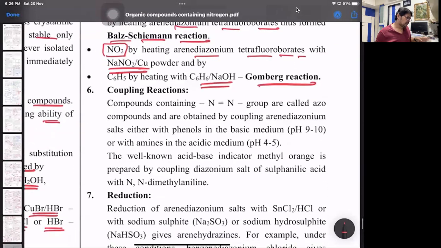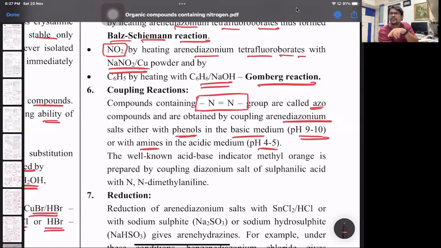The last point to talk about is the coupling reaction. Coupling is formation of azo compounds, which have the N double bond N group. That's called the azo compounds. That's when diazonium salt reacts with phenol in a weakly basic medium, pH of 9 to 10. Then with phenol it forms para-hydroxy azobenzene. Or diazonium salt reacting with aniline in a weakly acidic medium of pH 4 to 5 forms para-amino azobenzene.